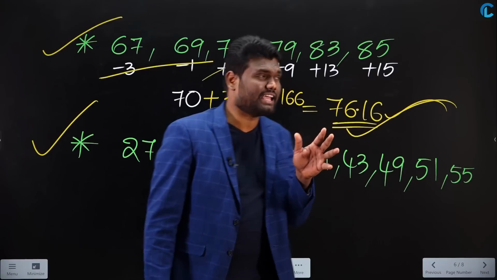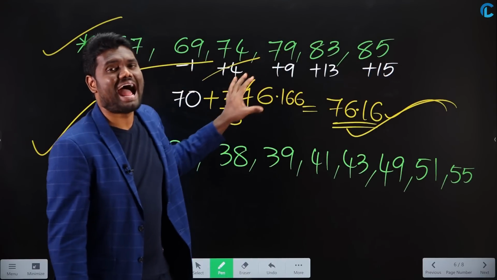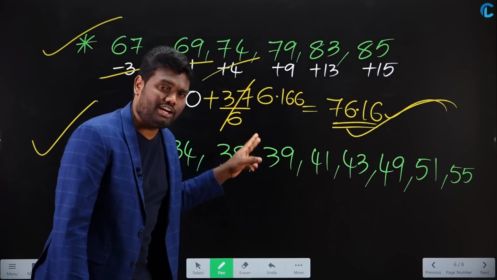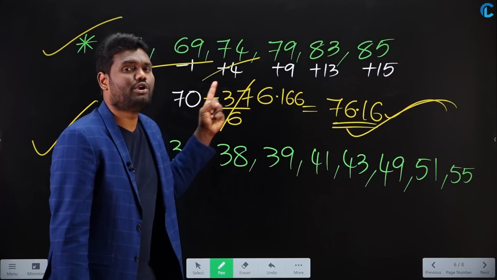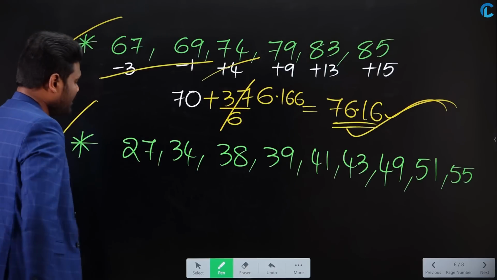You need not worry. You can assume 80, you can assume 75, whatever it may be. The simple thing is, after your assumption, if you are getting a positive value, you need to add it. If you are getting a negative value, you need to subtract it. But whether you are adding or subtracting, you need to distribute and add, you need to distribute and subtract. Don't forget that point. Okay. Let us look at one more example.